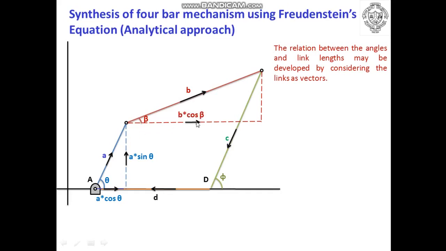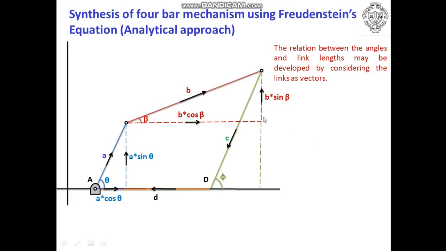So this component can be labeled as b cos beta, and this component can be labeled as b sin beta.